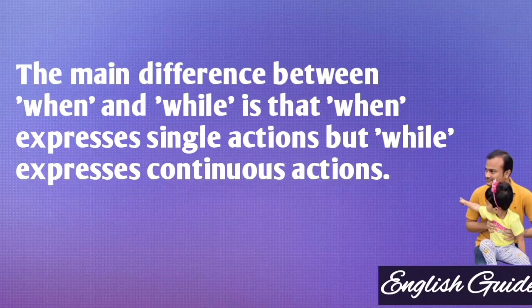The main difference is that when expresses single actions, whereas while expresses continuous actions.